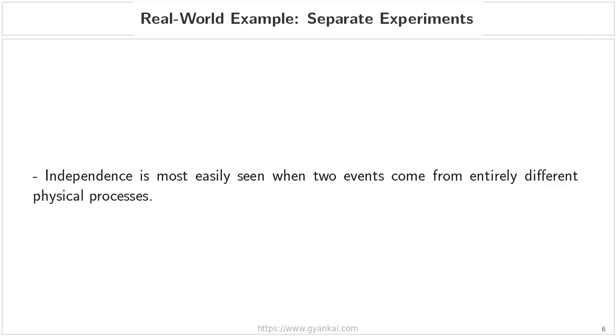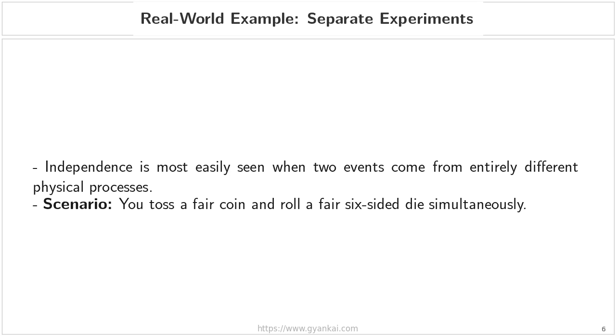Real-world example, separate experiments. Now that we have seen how independence works within a single deck of cards, let's shift our focus to a slightly different perspective. Independence is often most easily observed when we look at two events that come from entirely different physical processes, meaning they aren't even part of the same experiment. To illustrate this, let's consider a new scenario.